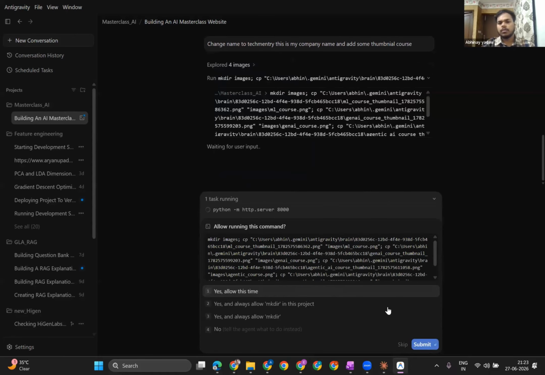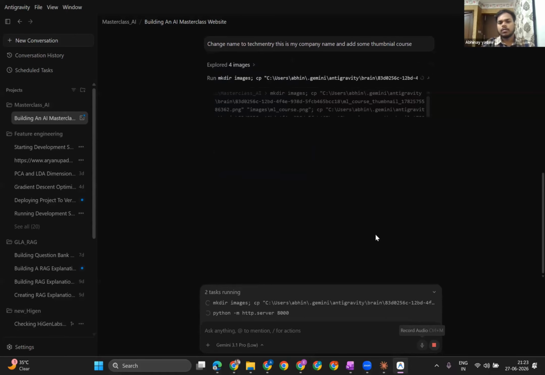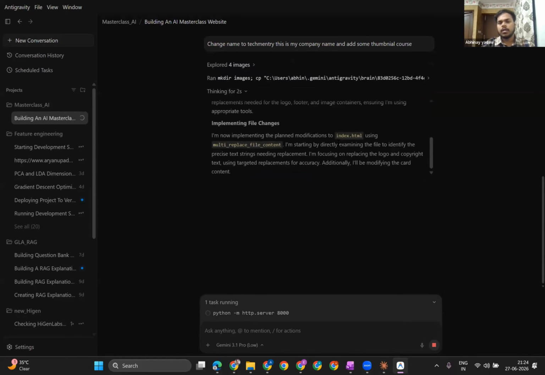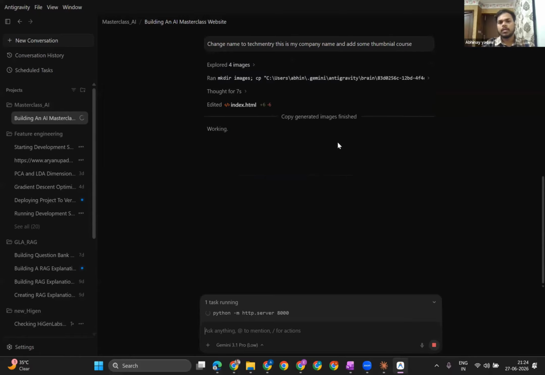So see, I want to allow, so I can just simply hit allow. You need to simply allow a few of the things. It needs the access, and this kind of permission, whatever I'm giving, is called the interrupt. It is actually asking for a human interrupt in between, so it can build something more powerful.